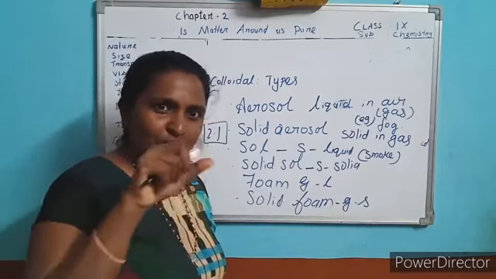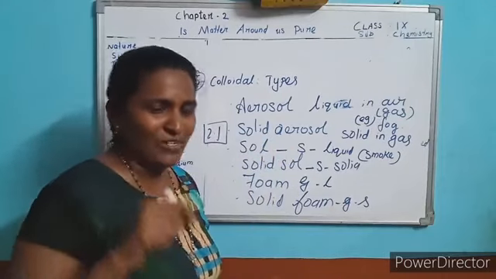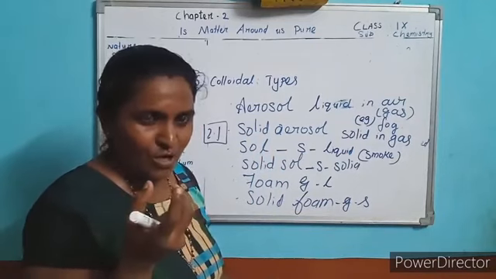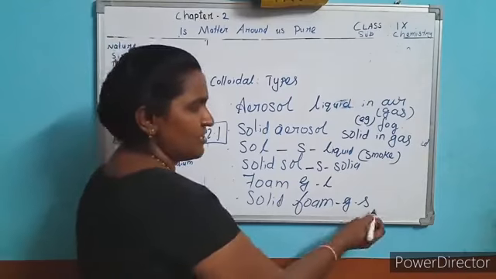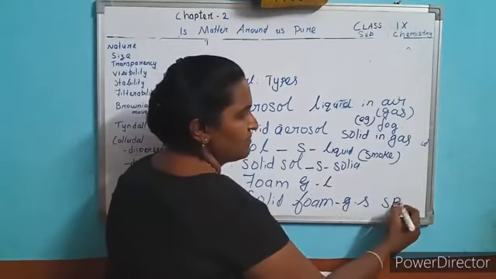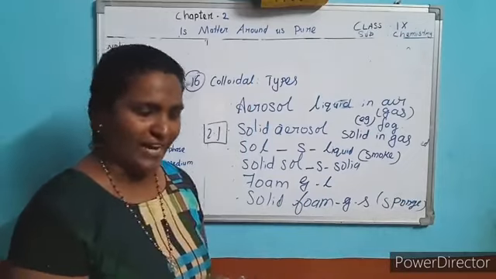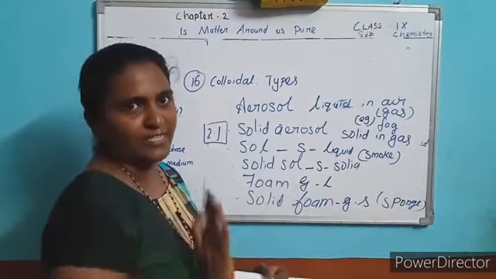Sponge, you know what a sponge is. To rub, we use a sponge. The sponge has minute holes in which air is present. So small quantity is air or gas, the large quantity is solid. So it is an example of sponge. Okay, sponge is an example of solid foam colloid. Okay, that's our today's topic. This one you learn from the 2.1 table. Thank you.